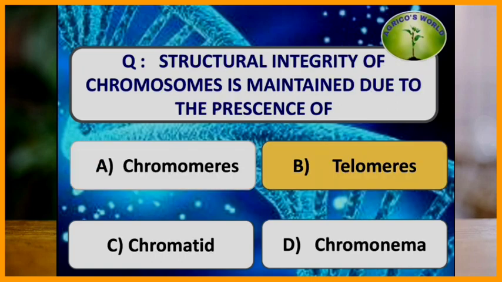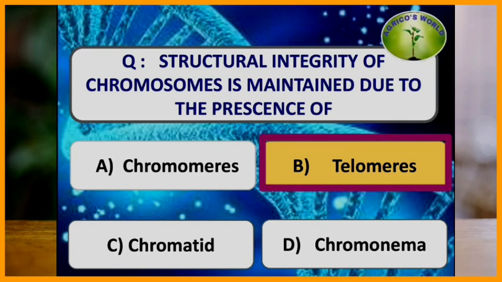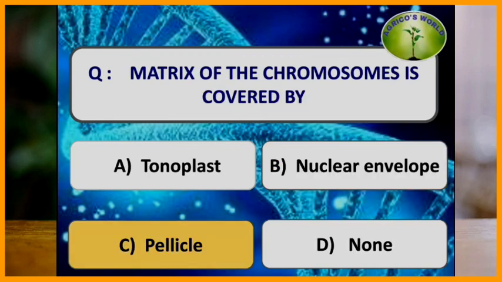Structural integrity of the chromosomes is maintained due to the presence of which of the following? The structural integrity of the chromosomes is maintained due to the presence of the telomeres because the telomeres are highly stable and they do not fuse with the telomeres of the other chromosomes. Matrix of the chromosome is covered by. The matrix of the chromosome is covered by pellicle, but the matrix and the pellicle are non-genetic structures.